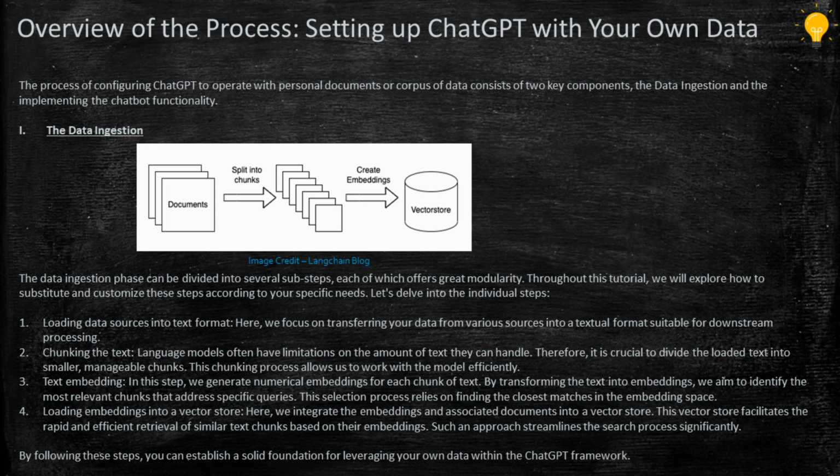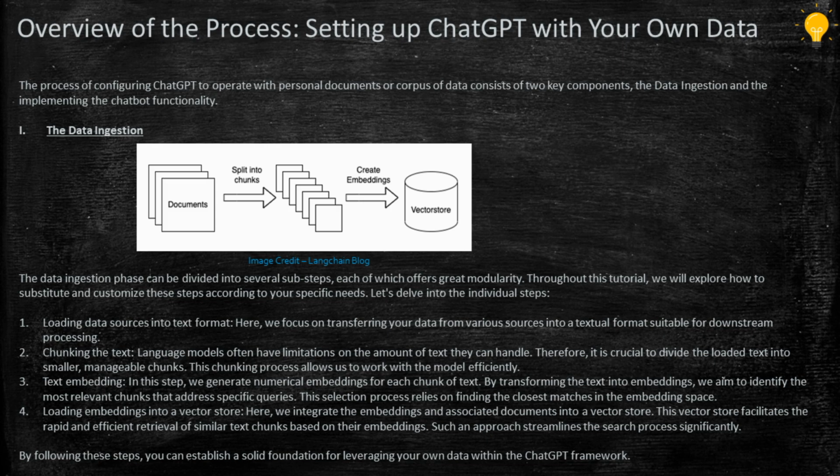So whatever the data is, we try to create centralized text data, then convert it into chunks, then create the embeddings and store them in the vector store. So the first part is loading the data source into text format. Here we focus on transferring the data from various sources into a textual format suitable for downstream processing.